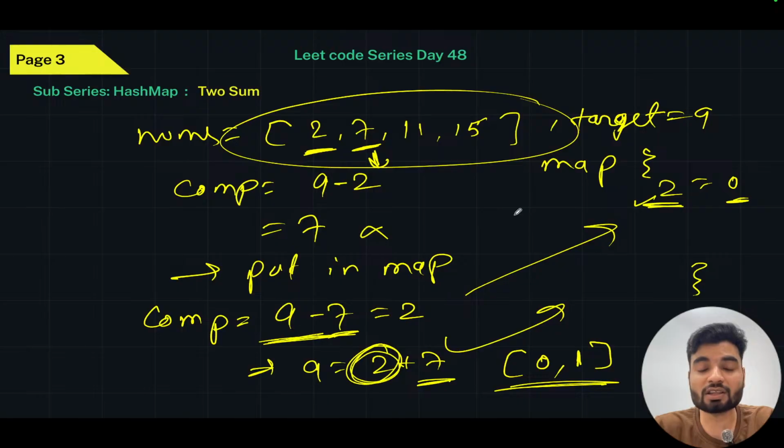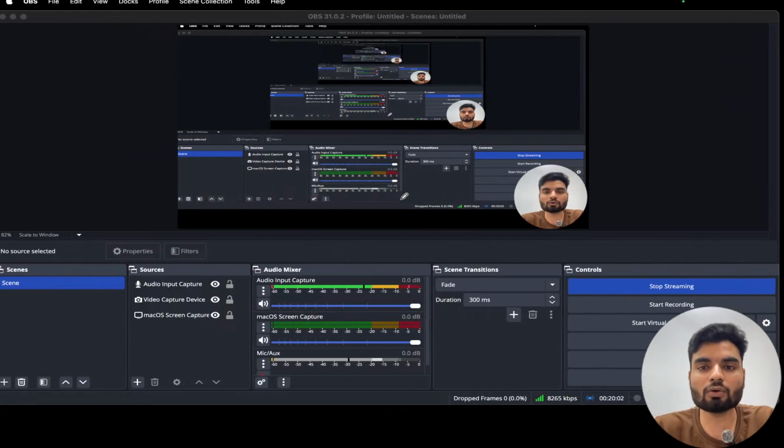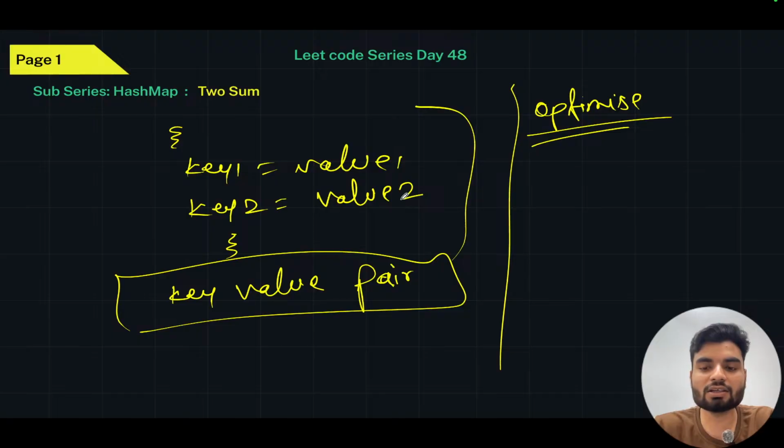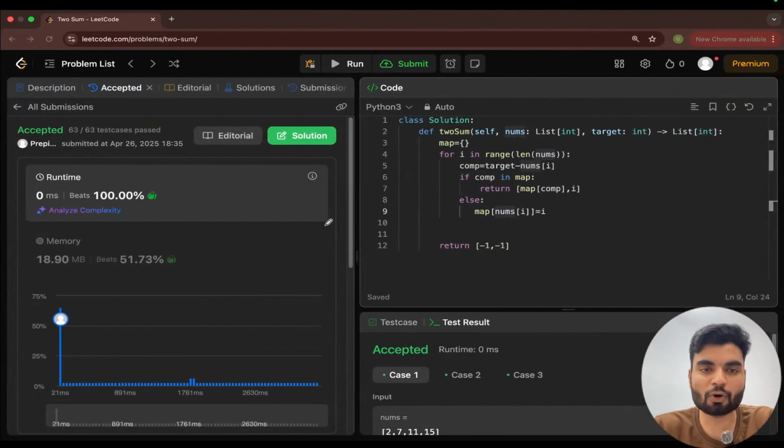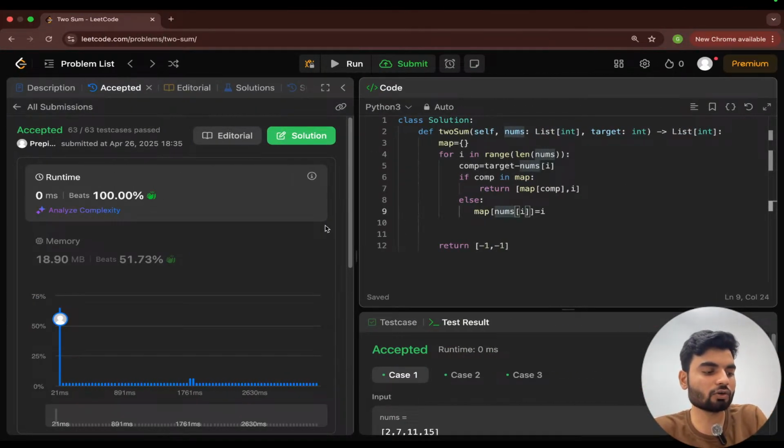What is important to remember here is how you can utilize this complement, and also this problem statement, because this problem is very important since it has been repeatedly asked in these companies. So there is a possibility that a lot of startups, a lot of smaller and bigger companies will ask you. So you need to prepare it better. Make it an important problem. Yeah, that's what I wanted to cover in this video.